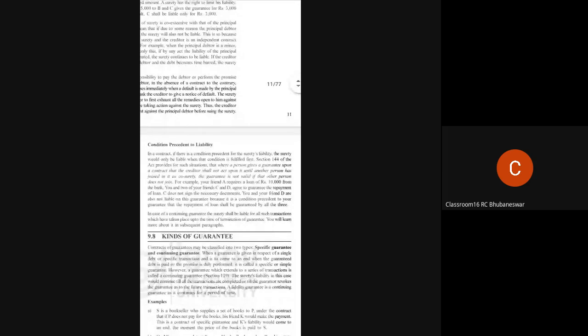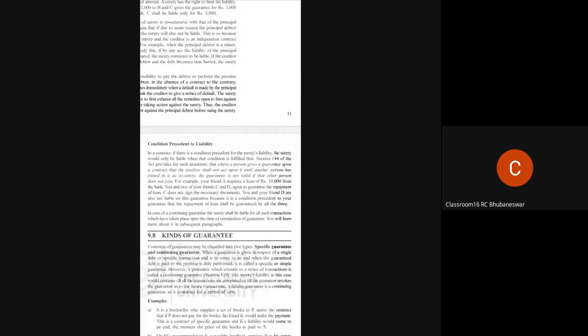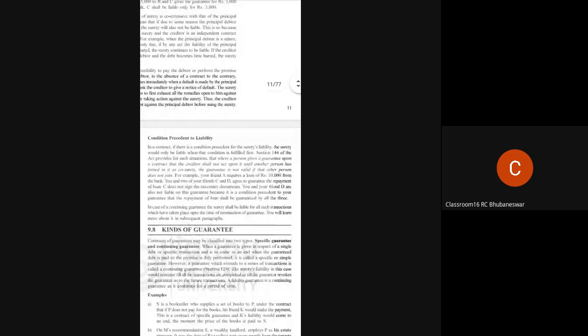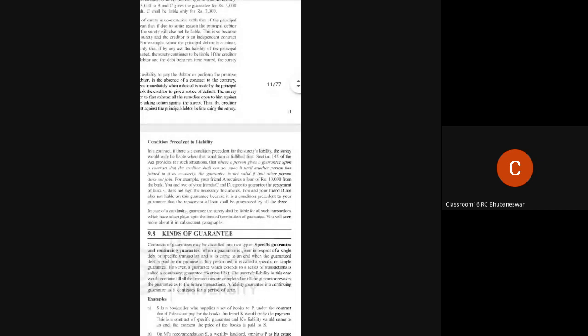So unless another person has joined as co-surety, the guarantee is not valid. Another co-guarantor will be added here.